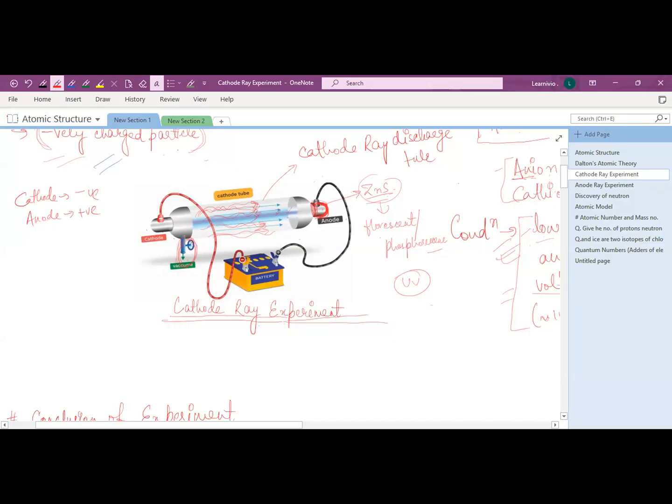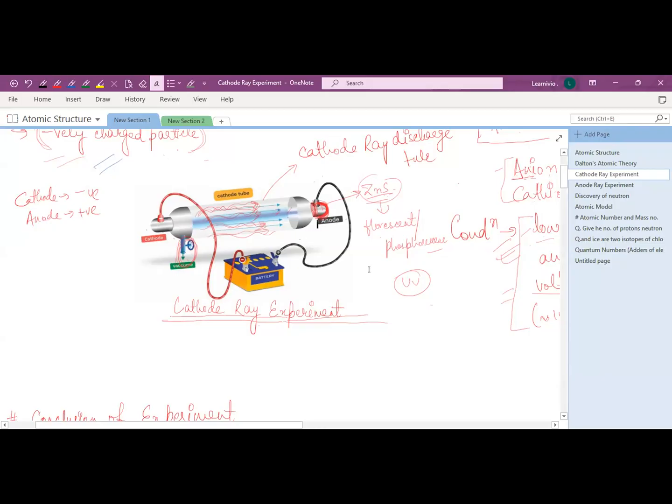That's the observation of J.J. Thomson. He observed a bright colored spot on the zinc sulfide material. Clear or not? Yes, everything is clear, ma'am. What he did, all the setup, all the procedure, step by step.